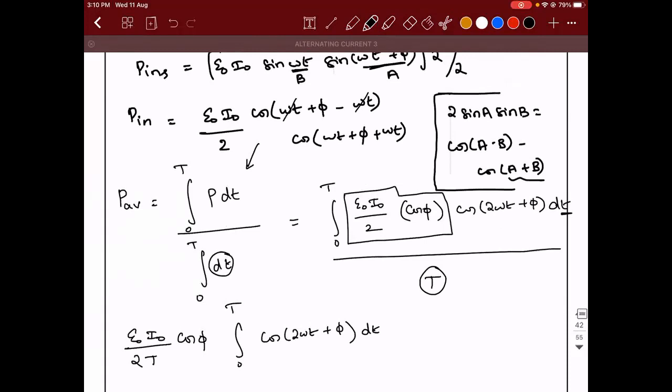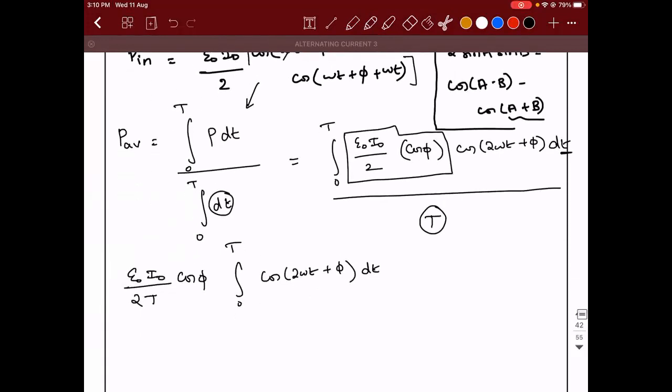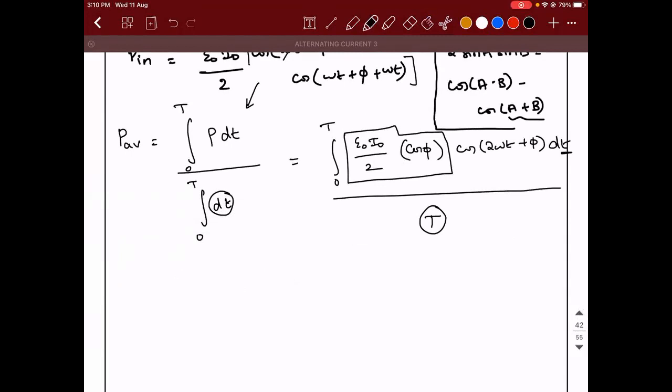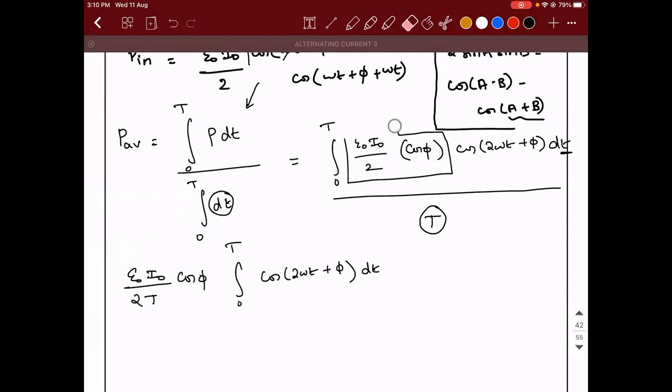Wait. There is a minus sign here. Wait, I made a mistake. Sorry, guys. So there is a minus sign here. Don't copy this. E naught I naught divided by 2 into this thing, so the whole thing is multiplied with the minus sign.